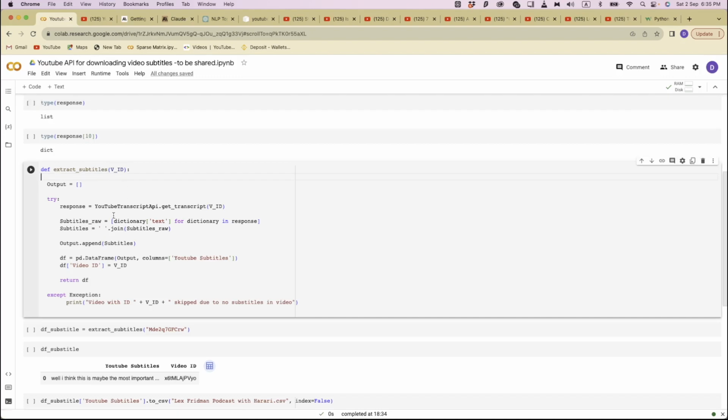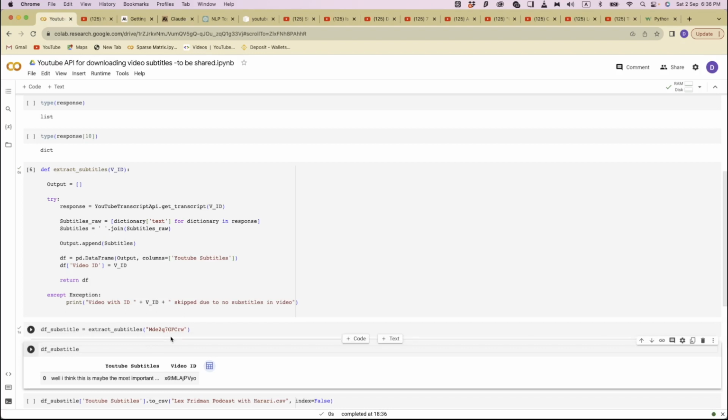We first try to get a response from the transcript API. Once we get a response, we would loop through each element, which is just a dictionary, and extract the text part of each dictionary. Then we would combine all these individual strings and put them together into this subtitles variable, which is then turned into a list called output. The output list will be further loaded into a pandas data frame because it is more convenient to export a CSV file from a pandas data frame. Okay, let's run this.